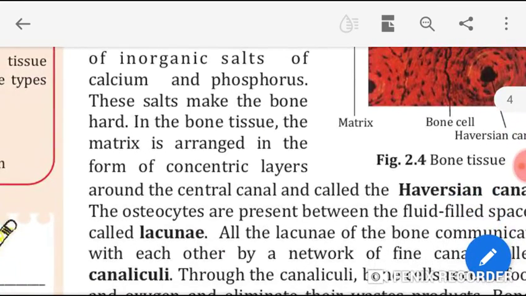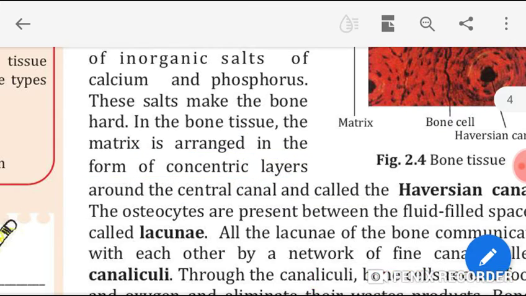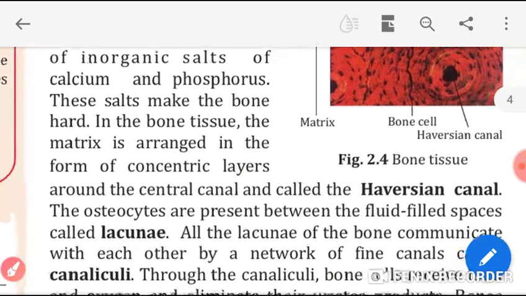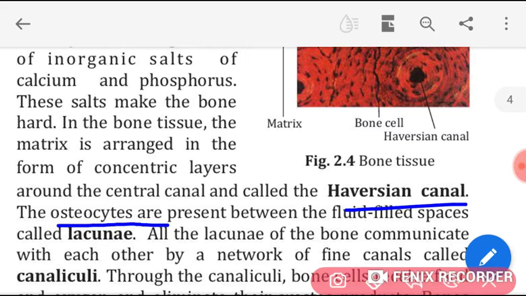Understood? In the bone tissue, the matrix is arranged in the form of concentric layers around the central canal. And what is that called? That is called Haversian canal. The osteocytes are present between the fluid filled space called lacunae.